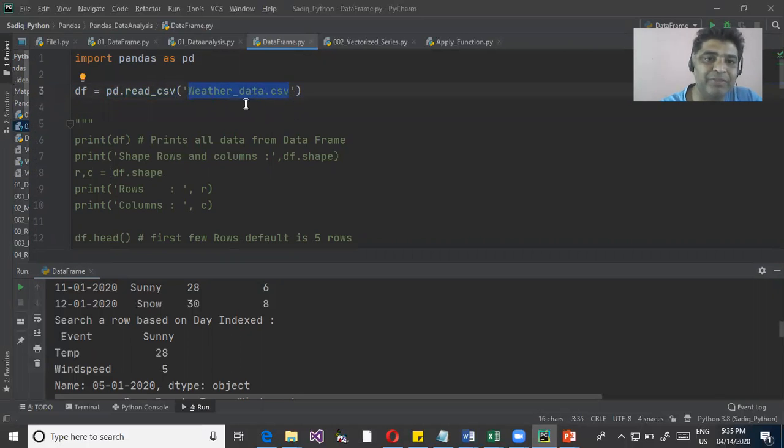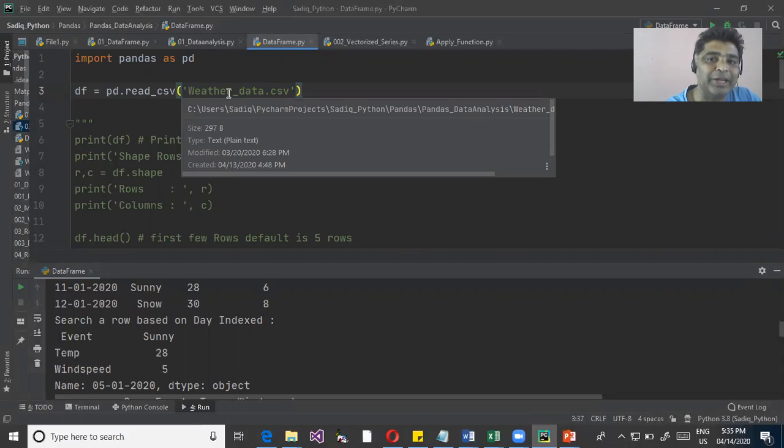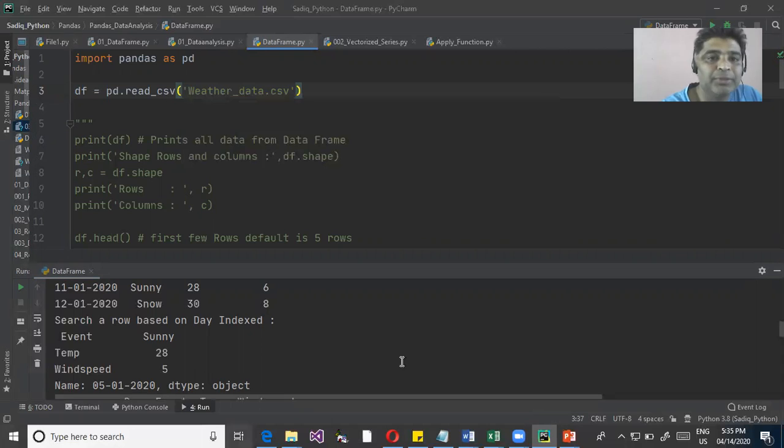See here, one thing is, if this particular file is in the same location where your project directory is, I can just give the name of the file. But if this file is present in another location on the hard disk, in that case I need to give the full path, like say c:/user/Sadiq/pycharm/ with the full path, the file name and the extension. Got it. If it is the same location where your pandas program is, you can just directly refer to it. No issue. I have kept it in the same location, otherwise I need to pass the path.